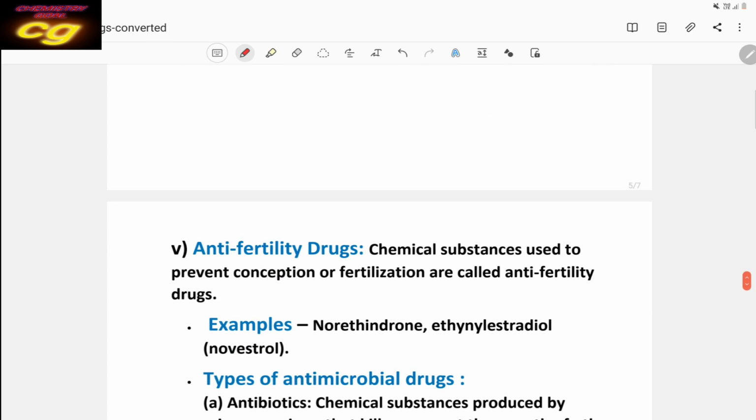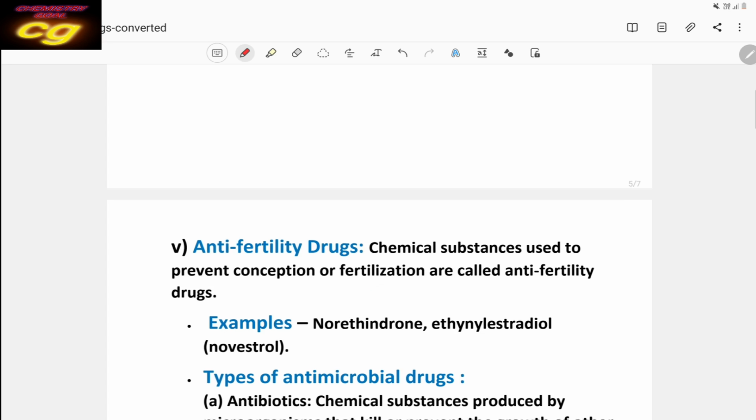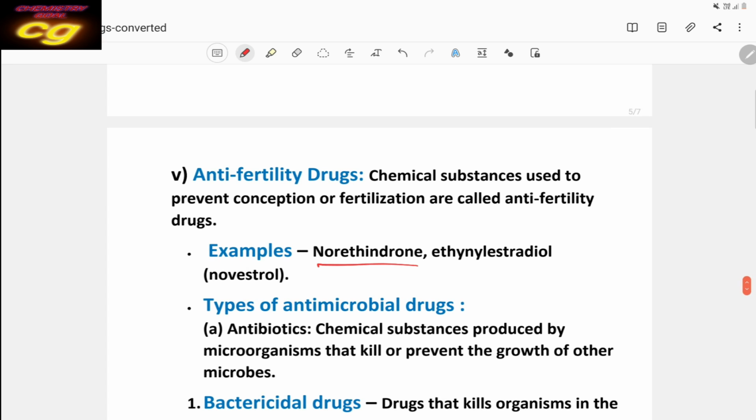Next one is anti-fertility drugs. These are drugs used to prevent conception or fertilization. They are called anti-fertility drugs. What are these? Norethindrone, ethinyl estradiol, that is called Novestrol. You can remember any one: Norethindrone and Novestrol. These are very important drugs used as anti-fertility drugs.